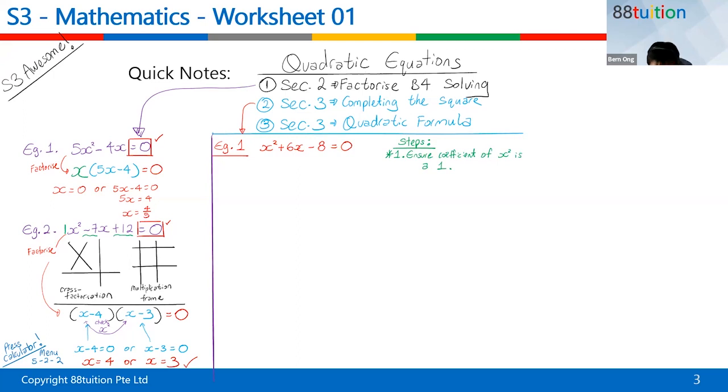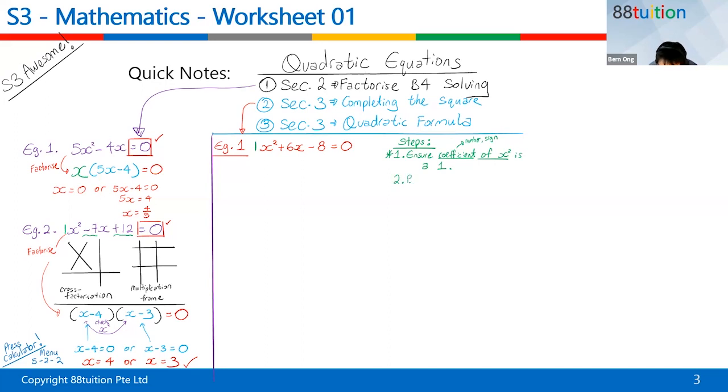What's the meaning of coefficient? Coefficient means the number, the sign in front of x squared. All right, for this particular case, coefficient of x squared, right, the meaning of coefficient means the number, the sign. All right, so what's the number, the sign in front of x squared is a 1. Very good. Pass. Stage 1, you pass. Okay, what is step 2?